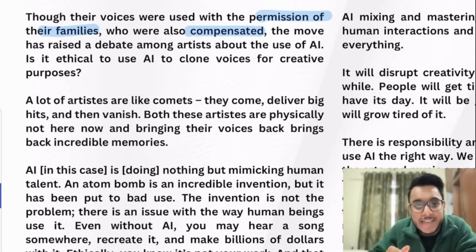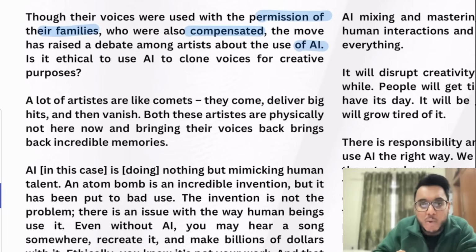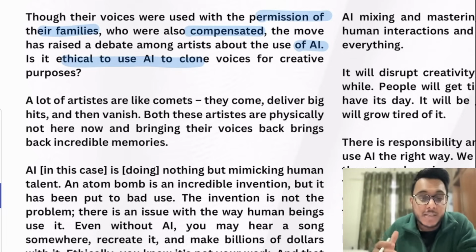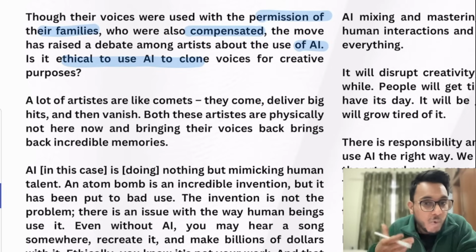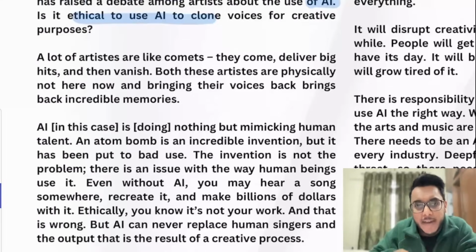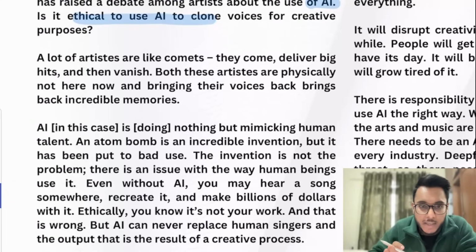But this particular thing has raised a debate amongst the artists about what will be the future usages of artificial intelligence. Is it ethical to use artificial intelligence to clone the voice for creative purposes, particularly the voice of people who are no more, who have died? So we are going to discuss what the views are in this particular direction.